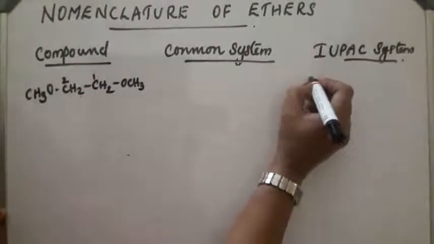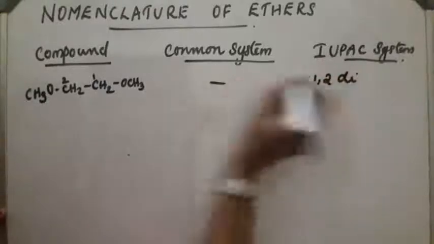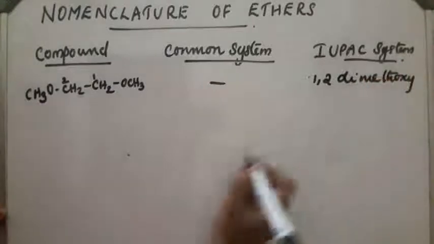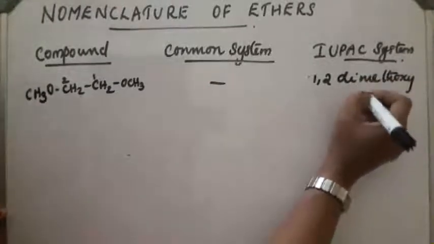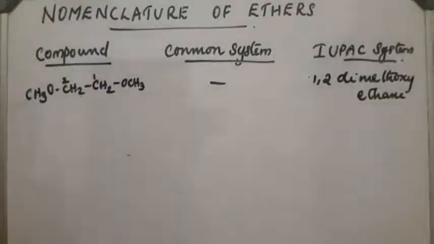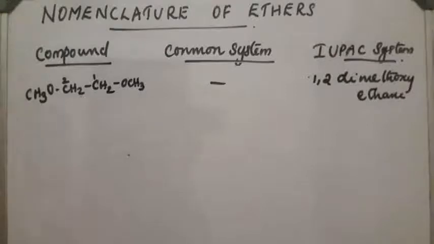So 1,2-dimethoxyethane. There are 2 carbon atoms, so ethane. 1,2-dimethoxyethane.